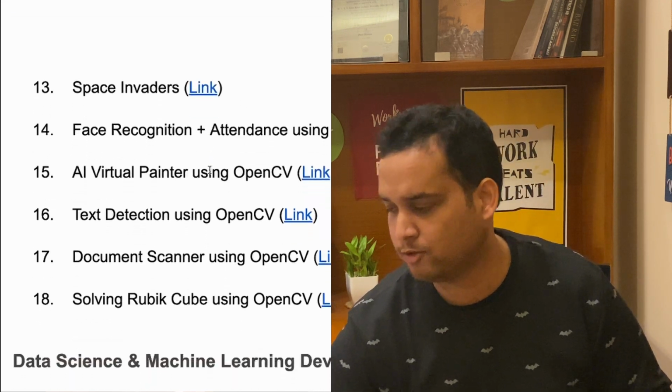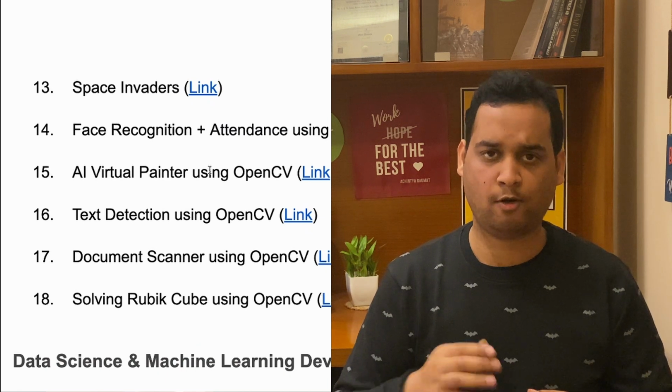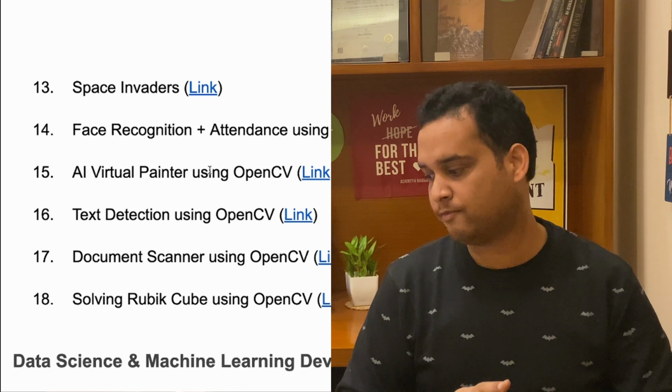Document scanner, you must be using Adobe Scan or Doc Scanner, CamScanner app, etc. So you can also make your own CamScanner with the help of Python. You can follow this tutorial for that.